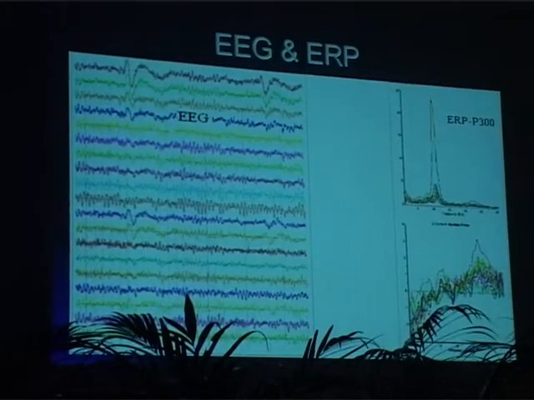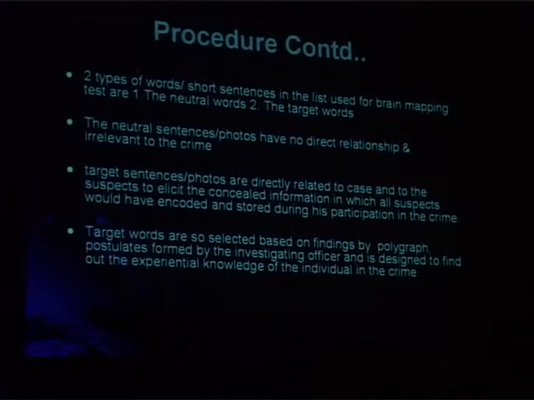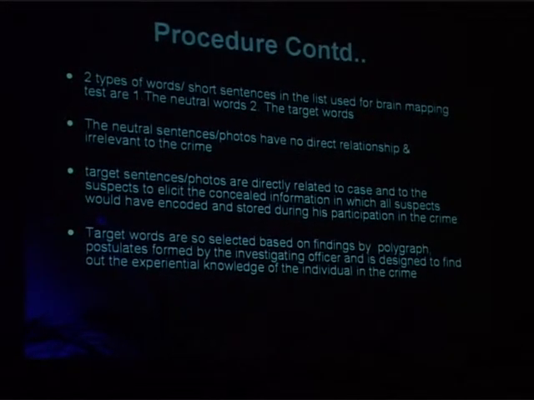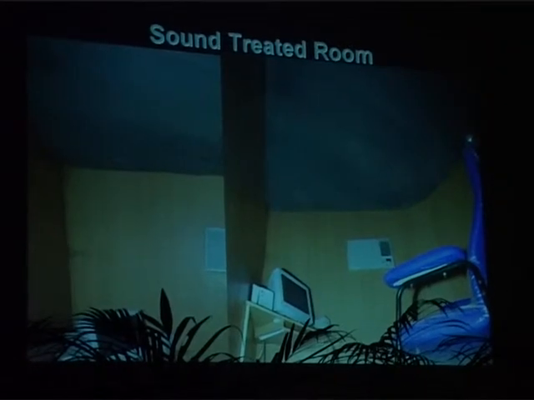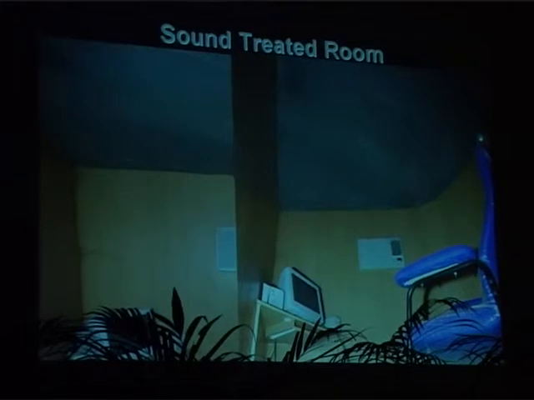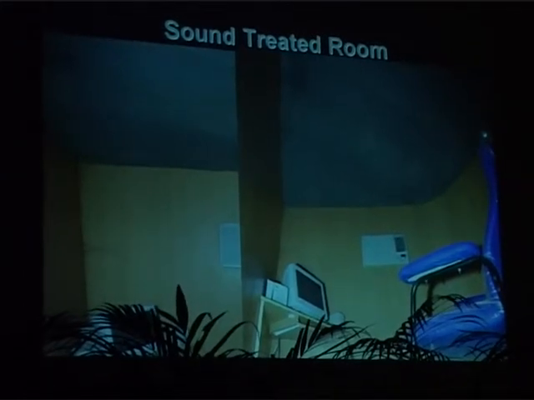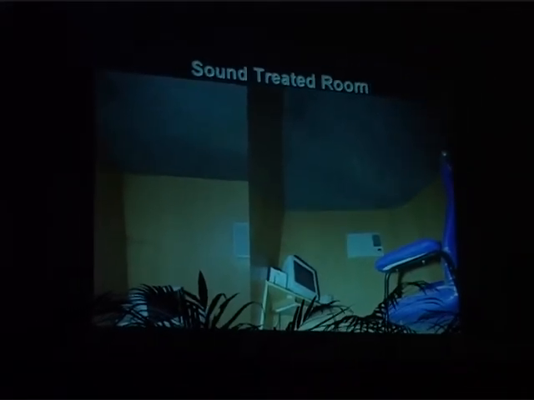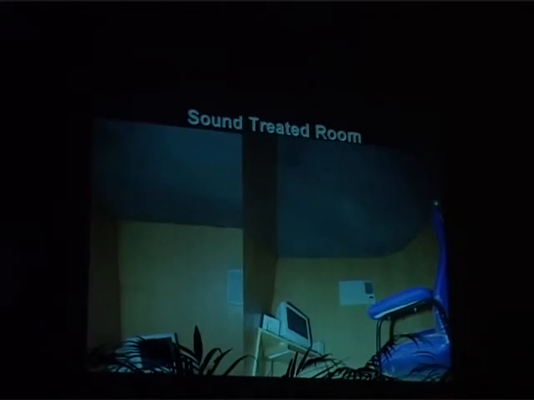The procedure is, we make the person sit in a sound treated room. You can see the chair in front of the individual where he is made to sit, and there will be a monitor right in front of the individual and two speakers on the sides.